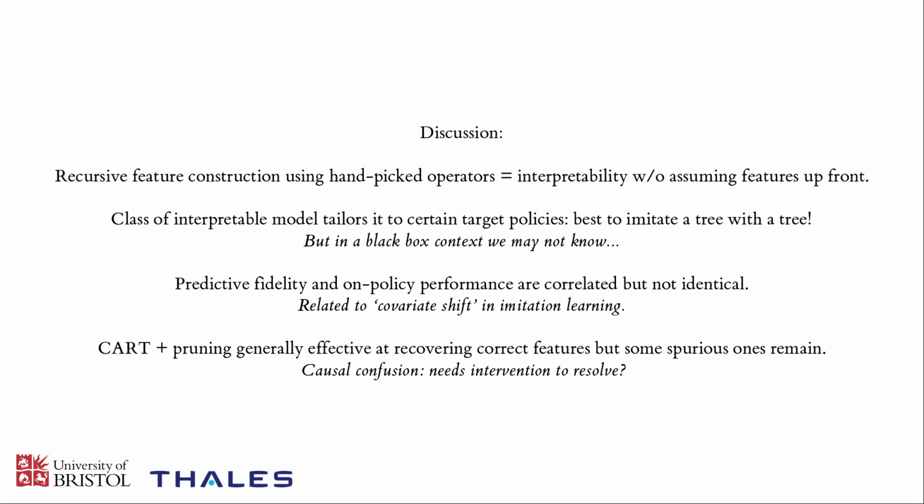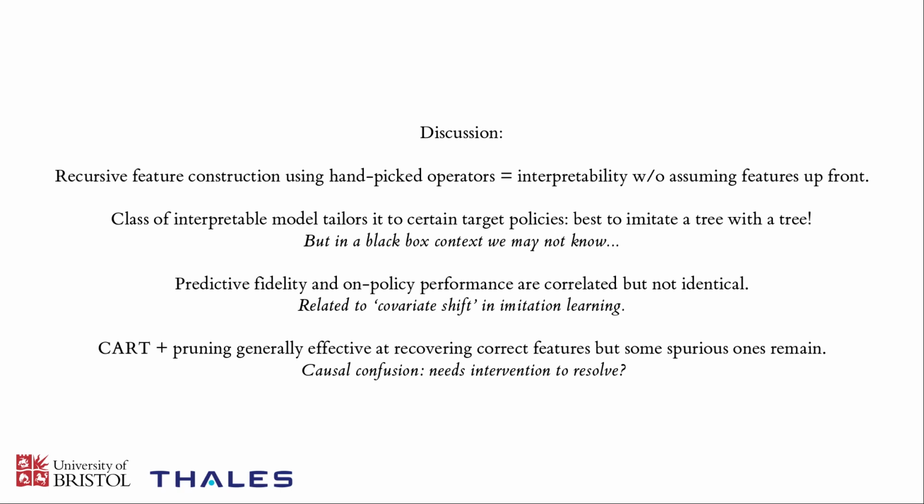We also see how the 2 metrics of predictive accuracy or fidelity and the on-policy performance in terms of the mean time between failure, they're correlated, but they aren't exactly the same metric. We see in general the performance or failure metric varies a lot more wildly, so small changes in the accuracy could actually yield very large differences in the ability of the decision tree models to actually perform well if they're used as policies in their own right.